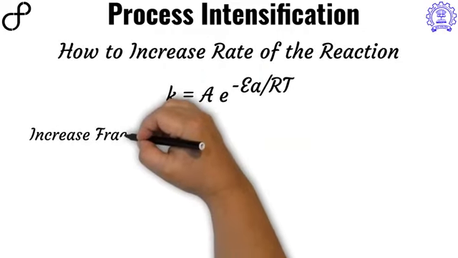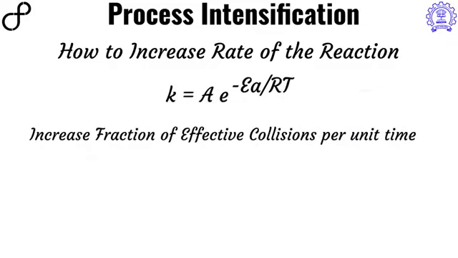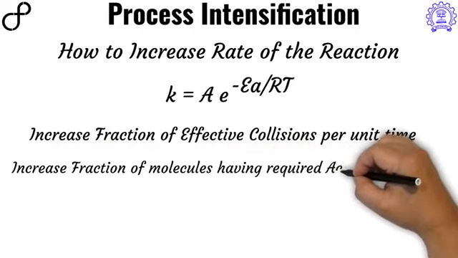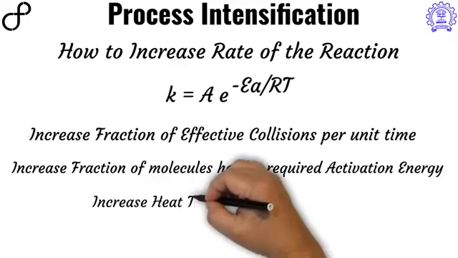Now, let us visit back our Arrhenius equation and discuss what we need to do to increase the rate of the reaction, which then can lead to process intensification. So we have to increase the fraction of effective collisions, or we increase the fraction of molecules that have the activation energy, or we do both.